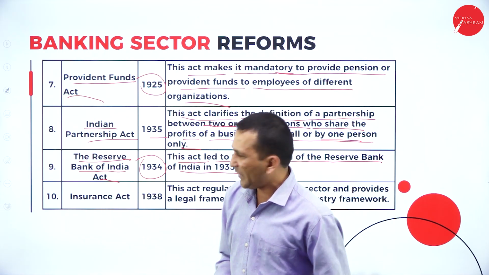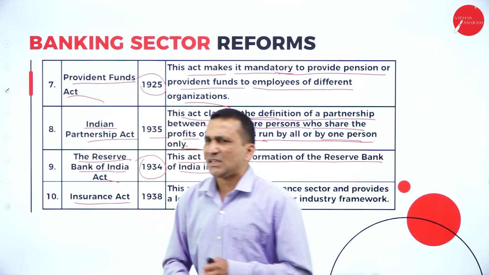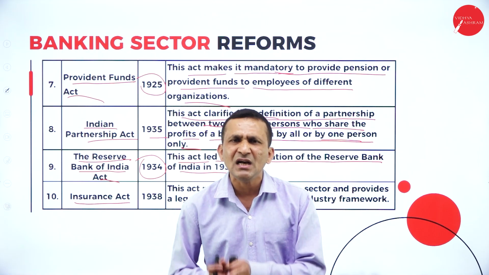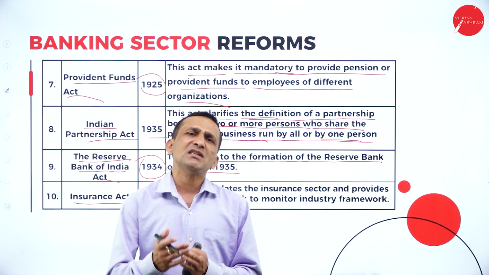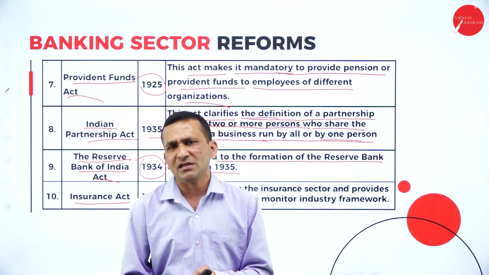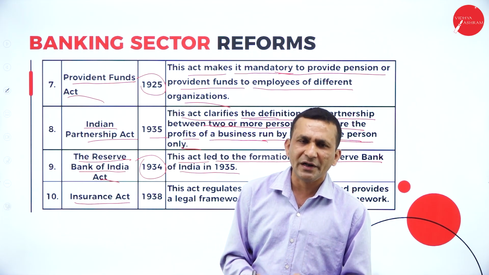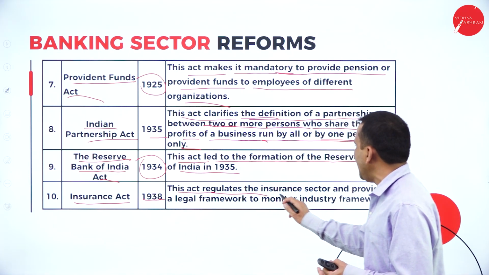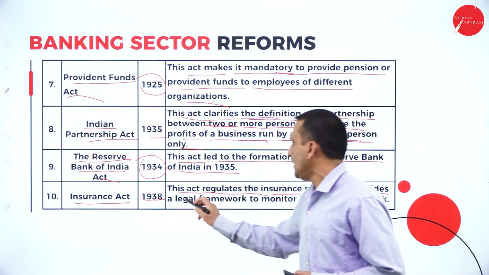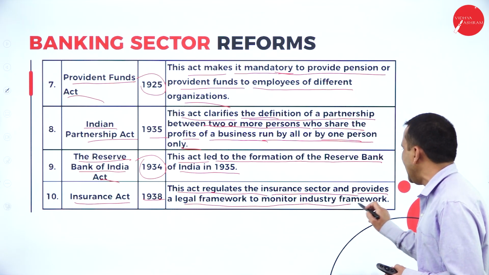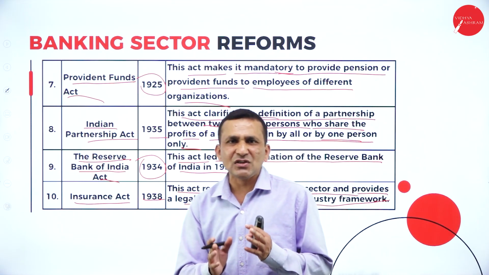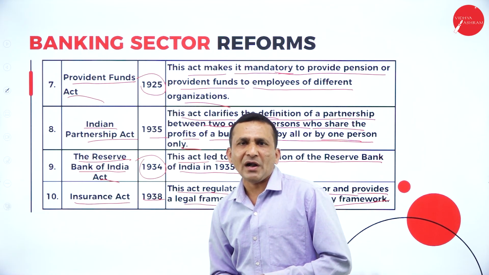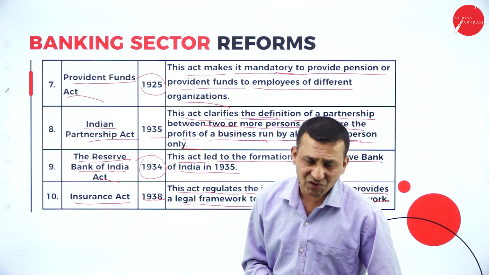As an individual bank, they must compulsorily follow the guidelines, rules and regulations set by the RBI. Next, Insurance Act, because the majority of insurance comes under the service sector, and even the banking sector provides a lot of insurance products which come under financial products. The Insurance Act 1938 regulates the insurance sector and provides a legal framework to the monetary industry, because insurance is related to finance, a financial product.